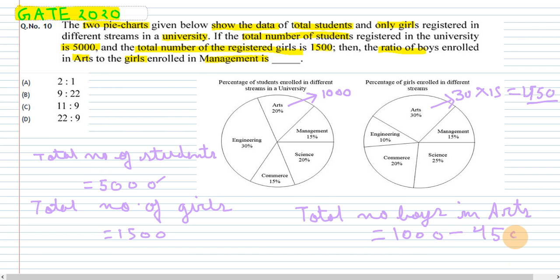If we subtract 450 from 1000, we get 550. So this is the number of boys in the arts stream.